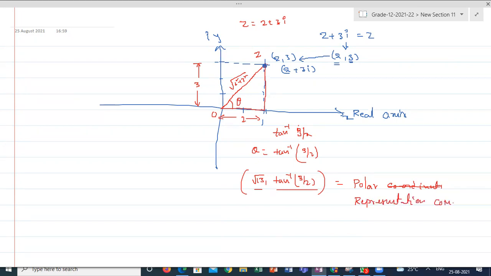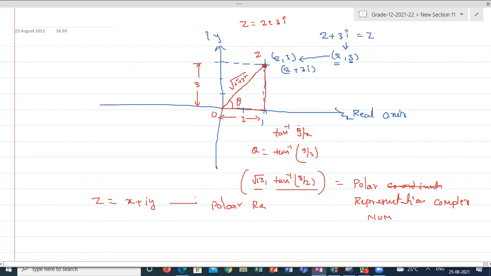Our scope of the syllabus is: if I am giving z in the Argand plane as x plus iy, how can I convert it to polar coordinates, polar representation? If I am representing the number in this format, the Argand plane, how can I convert it into polar representation? That is only the board scope, the board level point of view. That is only what we are going to learn here.